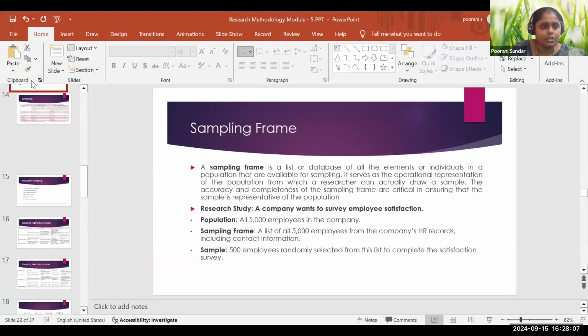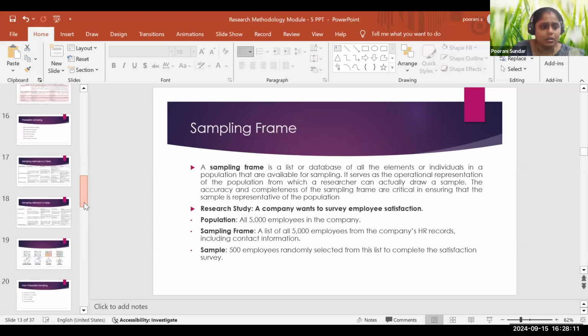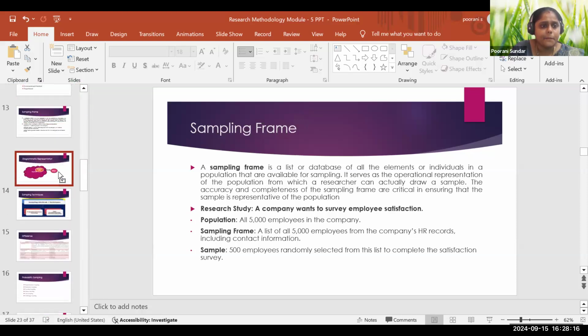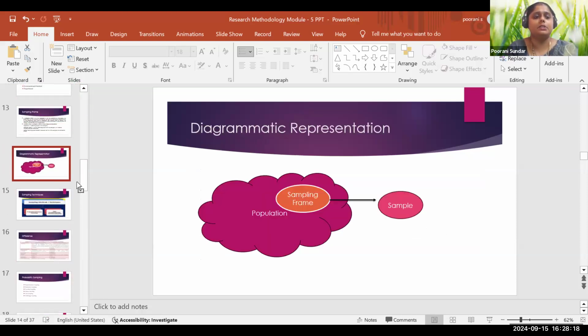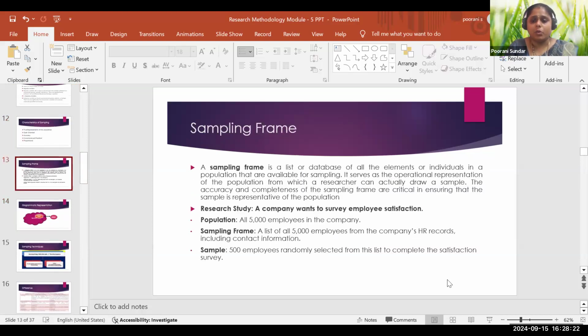Sorry, now I'm rearranging it. Somehow it got misplaced. Okay. So once this,